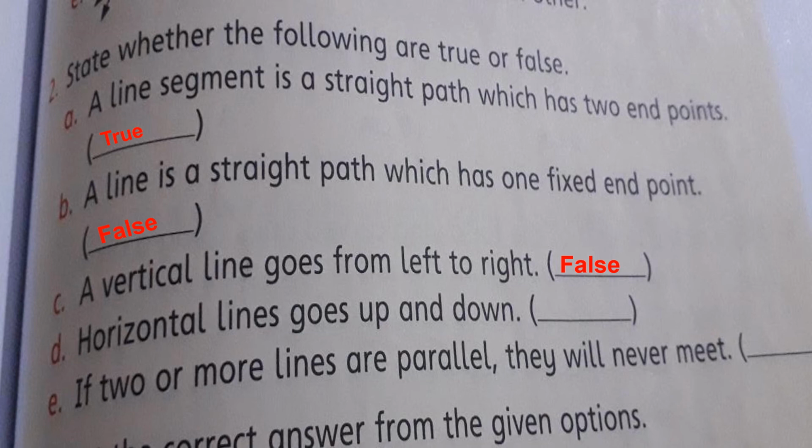Now part D. Horizontal lines go up and down. Again, dear students, the statement is false. Why? Because horizontal lines go from left to right. Part E. If two or more lines are parallel, they will never meet. Exactly. The statement is true because parallel lines are those lines that never meet or never intersect each other.